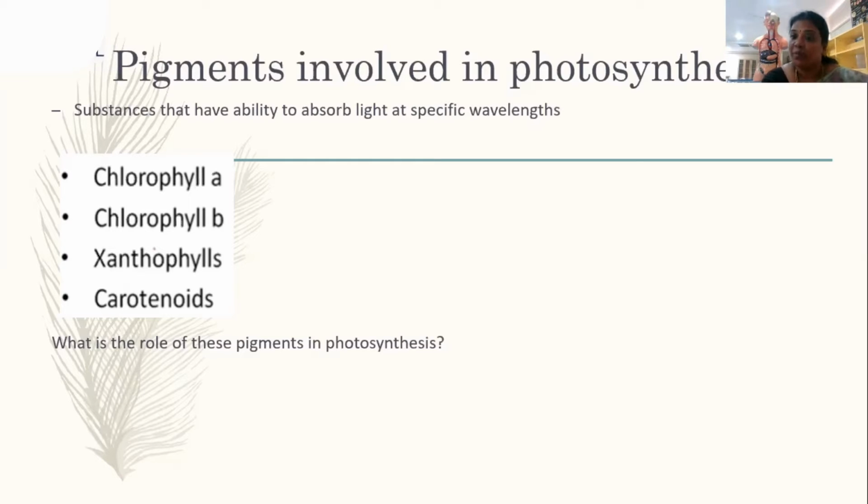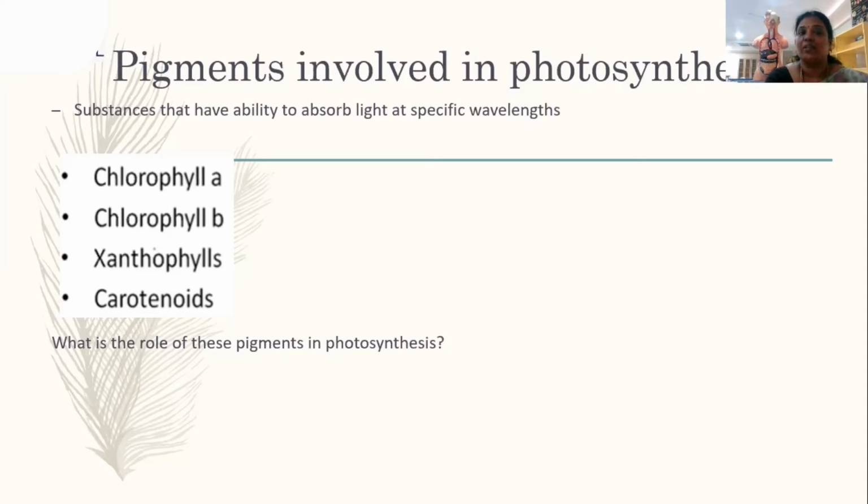But why are there so many pigments? Because they have the ability to absorb sunlight at various wavelengths, which we will see shortly. Then what are the other pigments? We all generally know chlorophyll A, but the pigments are chlorophyll A, chlorophyll B, xanthophylls, and carotenoids. So these are the four pigments which we see in the photosynthetic process.